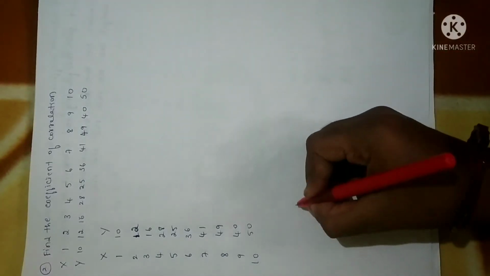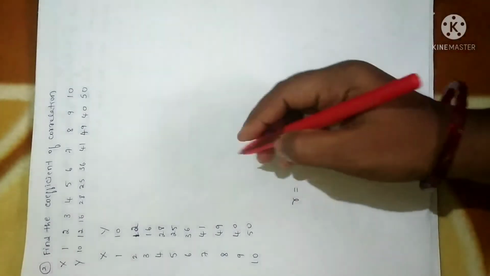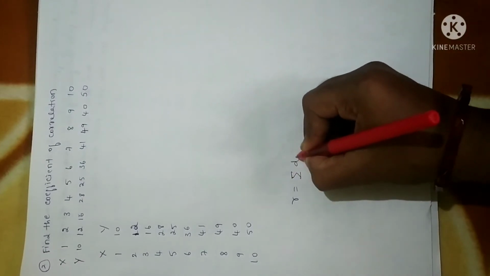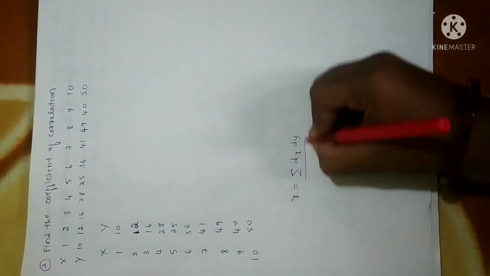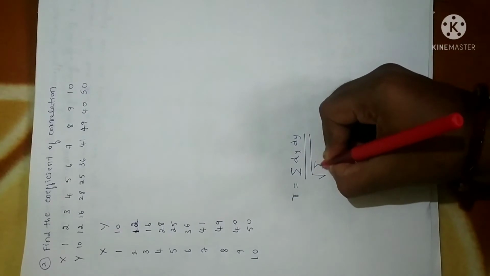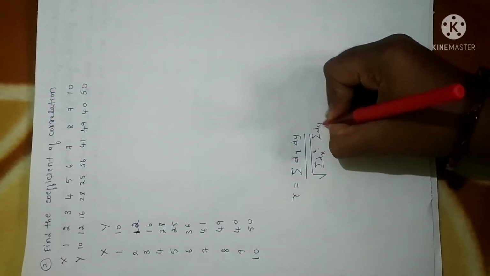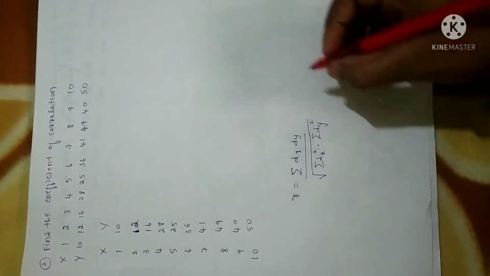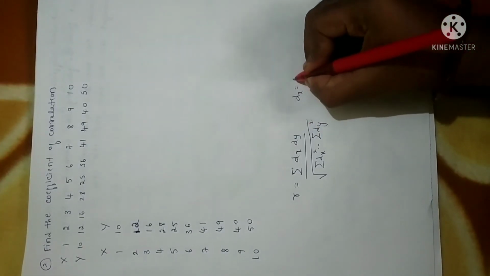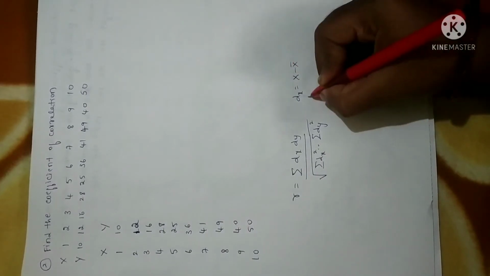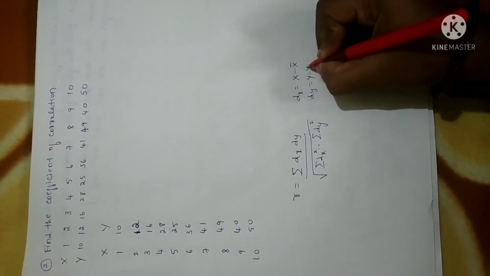Now you just write down the formula. The formula for the Karl Pearson coefficient of correlation is the summation of dx into dy divided by the square root of summation of dx square into summation of dy square. Right? So dx can be calculated by using the formula, as I already told you. It is given by x minus x bar, and dy can be calculated by y minus y bar.